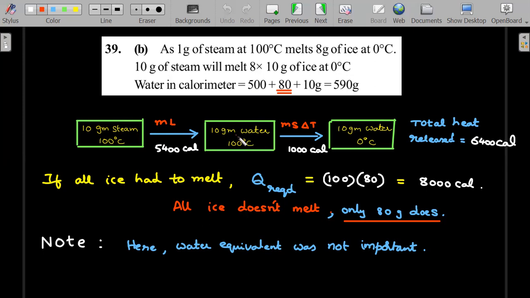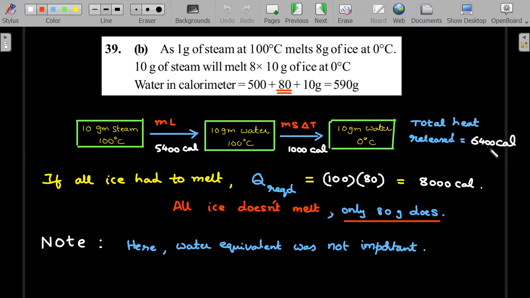From being 10 grams of water at 100, it can change to 10 grams of water at 0. That means a temperature change. The formula utilized for heat released is ms delta t. When I plug in the values given in the question, I get 1000. So for the steam to become 0 degree water completely, both combined, it will be able to release 6400 calories.